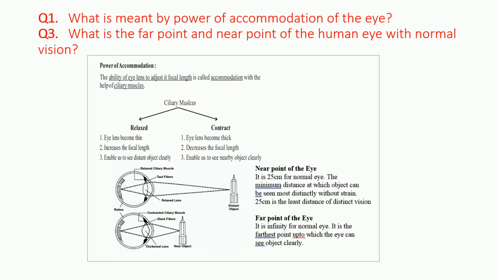If it is just a one mark question, you just have to tell that the ability of the eye to adjust its focal length is called the power of accommodation. The near point of the eye is 25 centimeter for a normal eye, the minimum distance of distinct vision, that is for one mark. The far point is infinity for the normal eye. So that is the answer to this first and third question.